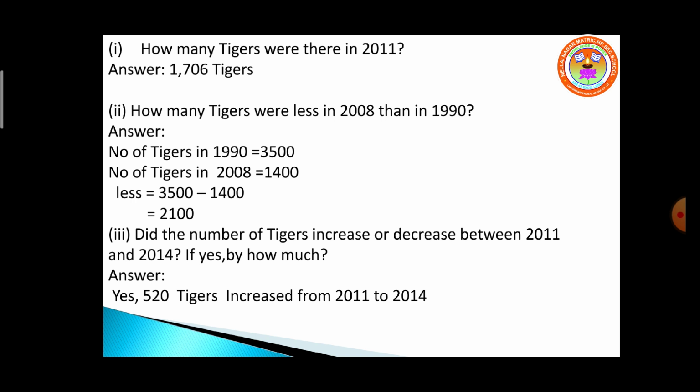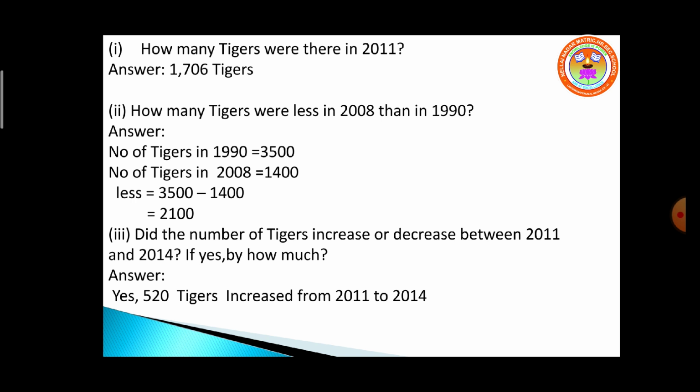Is it clear? Then third problem. Did the number of tigers increase or decrease between 2011 and 2014? If yes, by how much? How to do this problem, children? You have to write down the value for 2011, then 2014, that is the number of tigers in 2011 and 2014. See the data. If it is an increase, you should find out by how many tigers. Okay, the answer is it is increased only.